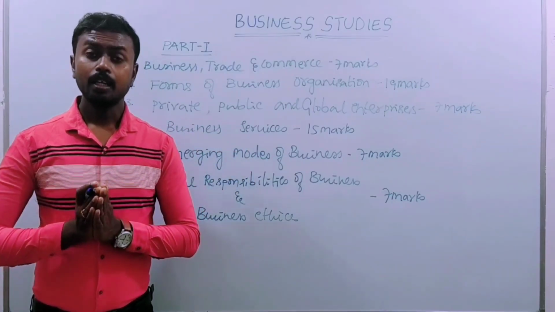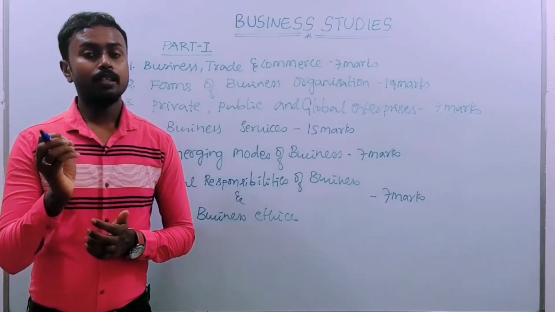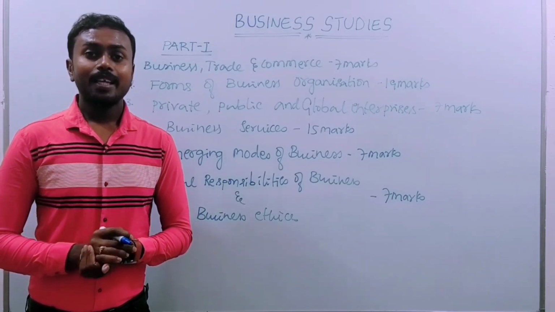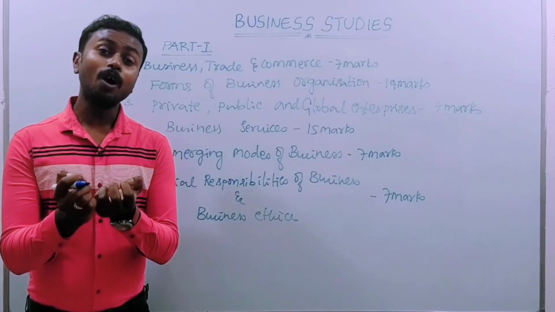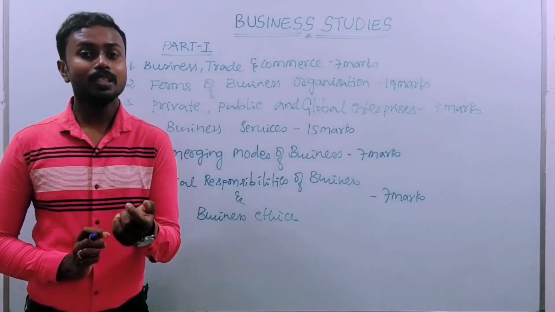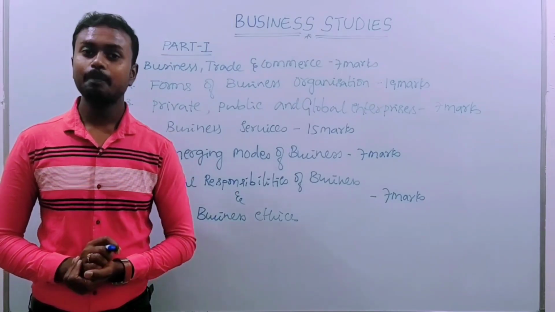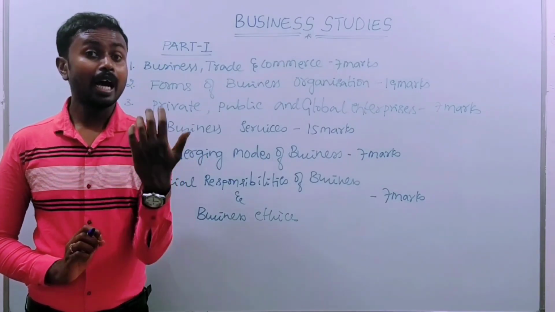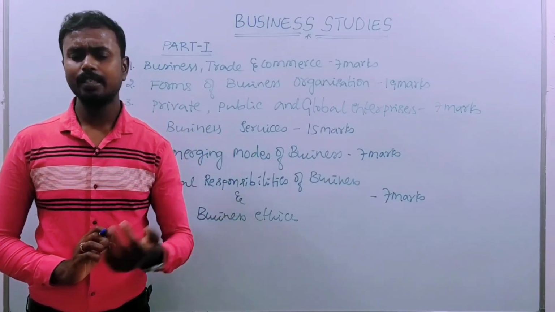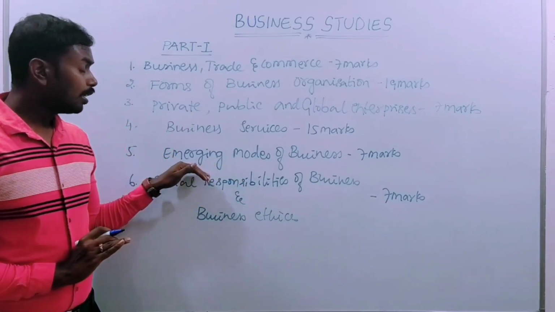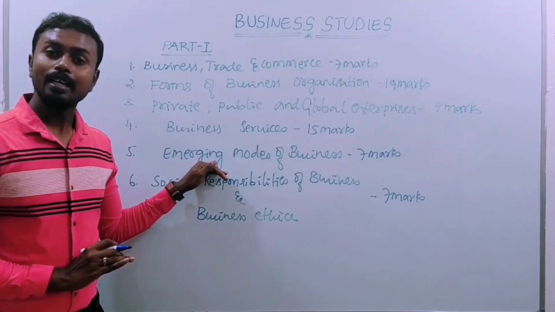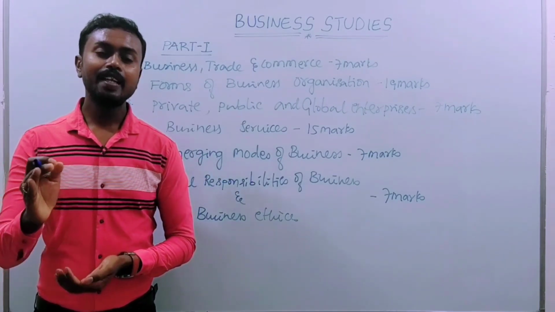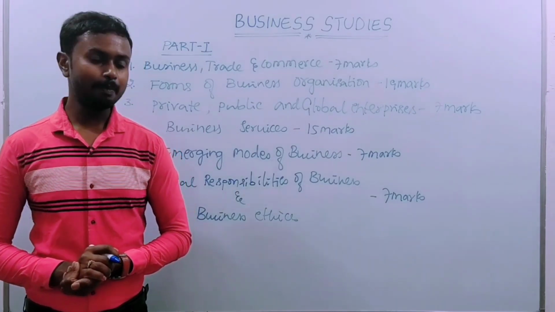But at present, for many of them, the important thing is time. That means they are sitting at home. They are ordering online or through the internet, through e-commerce websites like Flipkart, Amazon, Snapdeal, or Alibaba.com. Different websites they are using. That is called e-business, electronic business. That means buying and selling of goods and services takes place on the internet. That is called e-business.